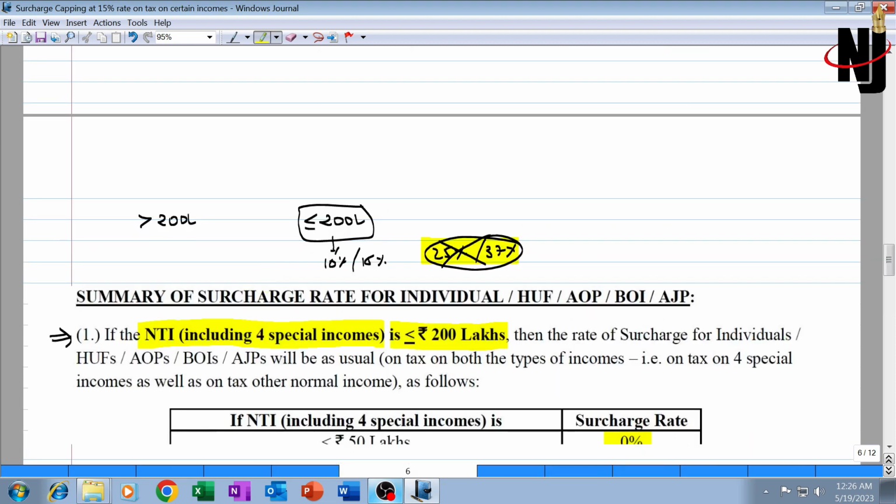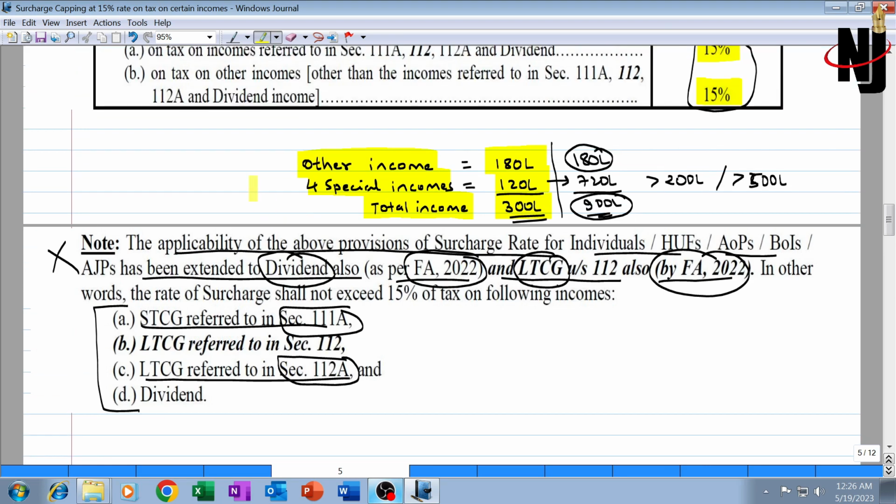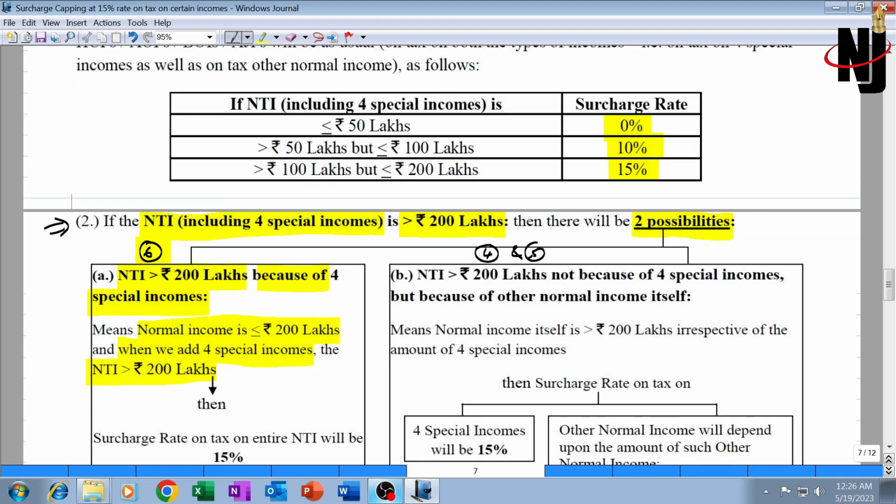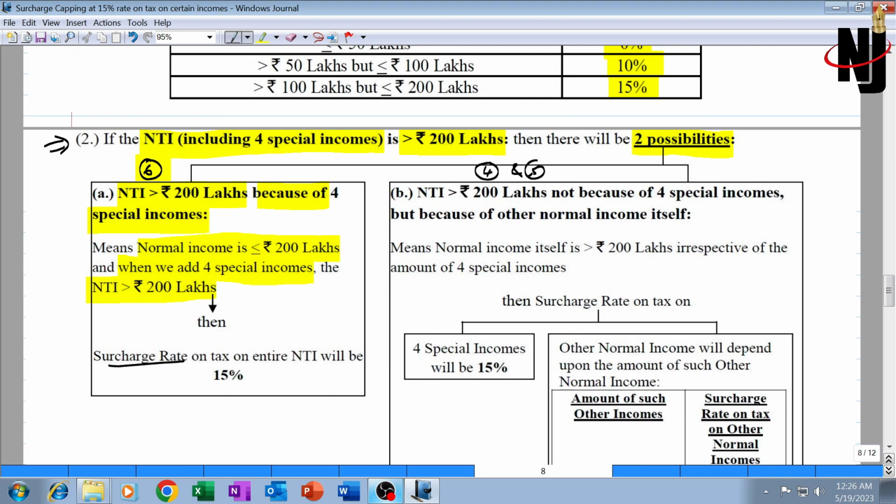That example which I gave you here, this particular point: other income is less than 2 crore and total income is greater than 2 crore. We check the amount of other income and the amount of total income. Okay, then what to do? In such a situation, the surcharge rate on the tax on the entire NTI will be 15%. Even on the tax on other income, it will not be 25 or 37%. Everything will be subjected to a 15% surcharge rate only, and this situation is more important as compared to situation number B. Situation number B is not so complicated.